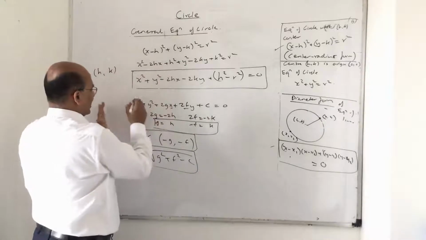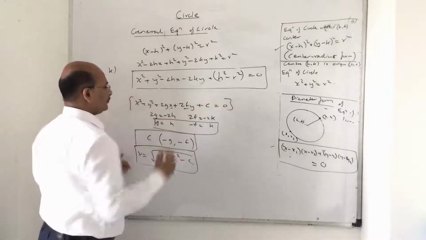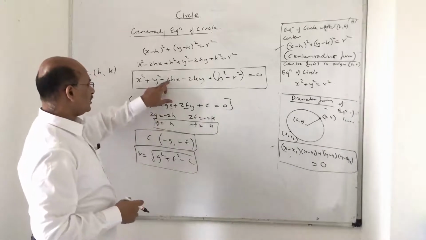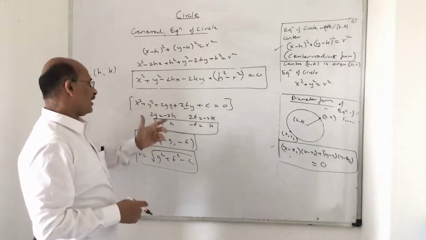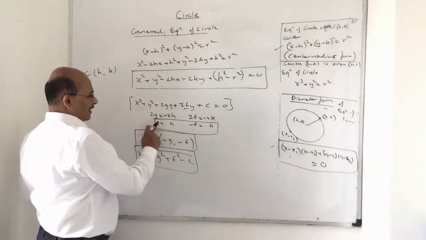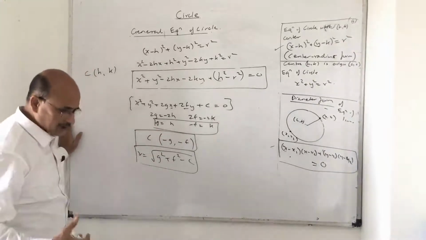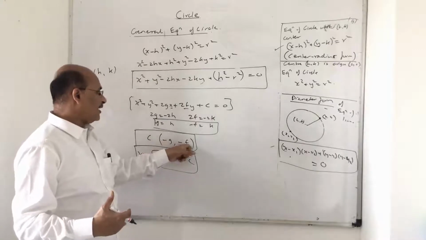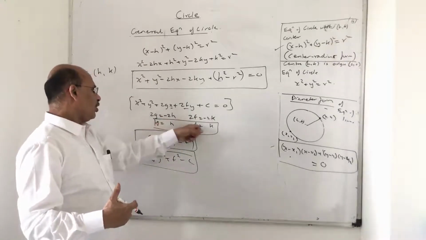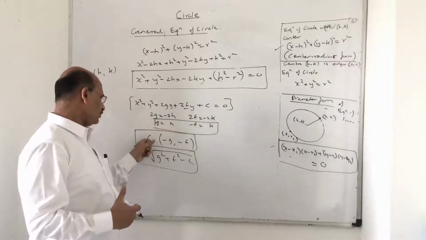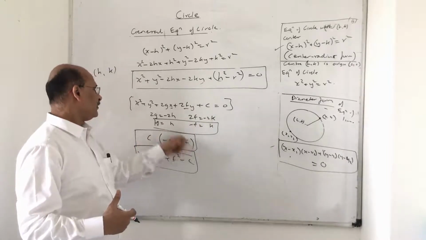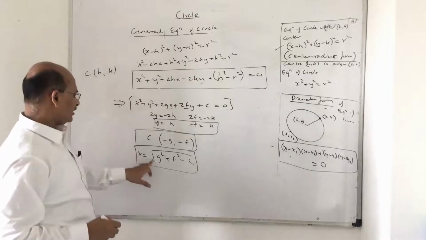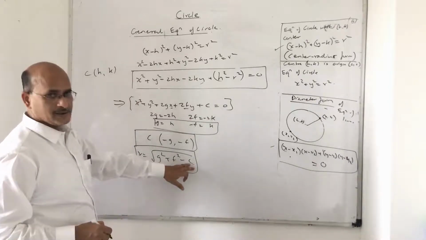Then I compare with the standard form of representation of a circle equation. So 2g is equal to minus 2h. This is not required at all, just for your understanding I am doing it. So h is minus g. Normally in all the circle sums we use the convention of the center and radius in terms of g and f. That's why I got the definition of g and f from here. So the center is minus g comma minus f for this circle, and the radius is square root of g square plus f square minus c.